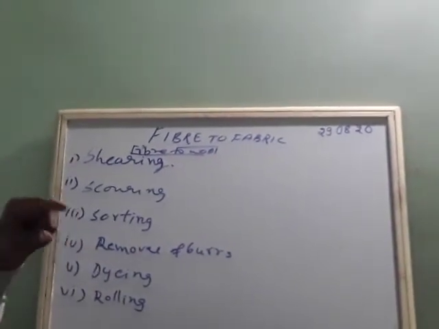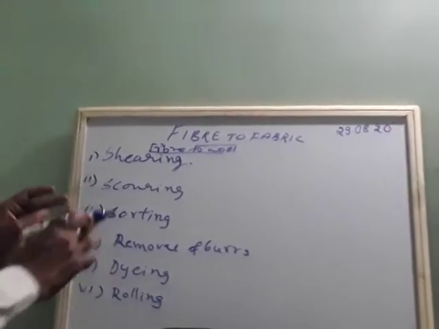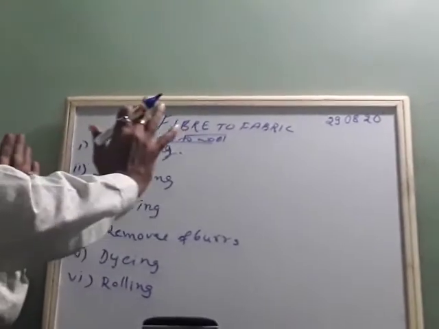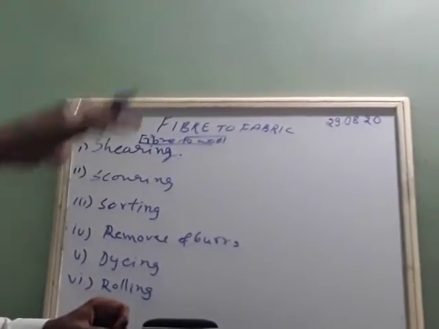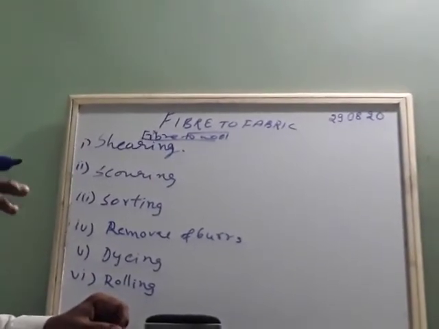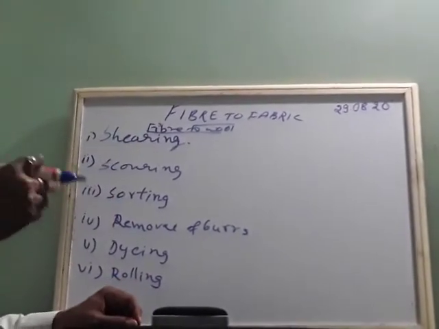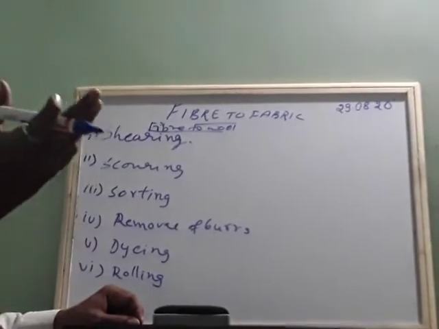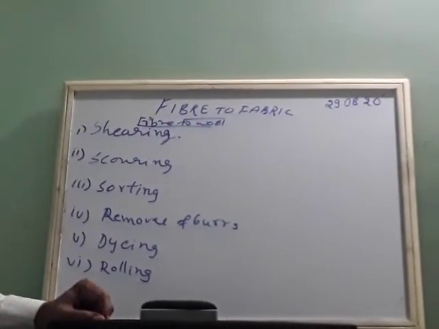So the second step is scouring. Scouring means, when you take all the fleece from its body, it is sent to a big tank and stirred, because they have to remove the grease, dirt and dust applied to the fleece. They completely remove it and clean it.